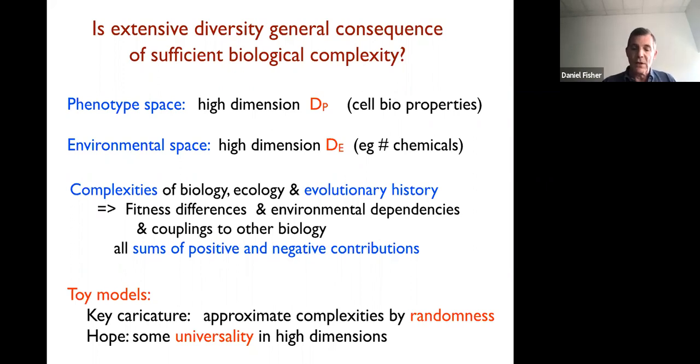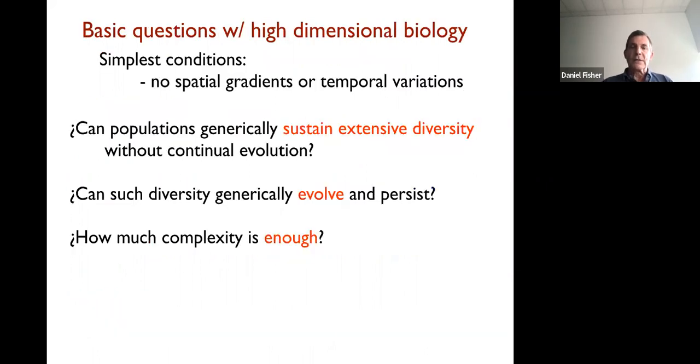And of course, this has a long tradition in physics. We can hope that some of the results we get will be universal in high dimensions, at least loosely, and in some sense which I'll talk about. Okay. So what are the basic questions? The simplest conditions we can imagine have no spatial gradients or temporal variations, and everything is competing with everything else initially, even though we'll consider one step beyond that. Then we want to ask whether the populations can generically sustain extensive diversity without continual evolution. What do I mean by this?